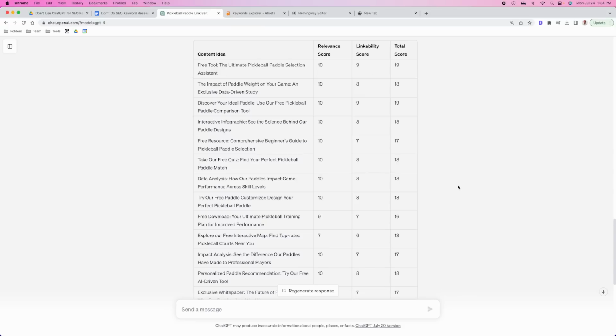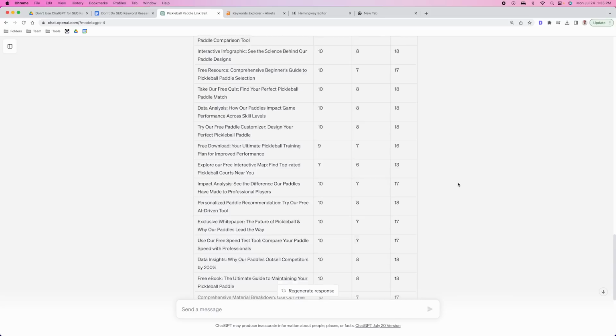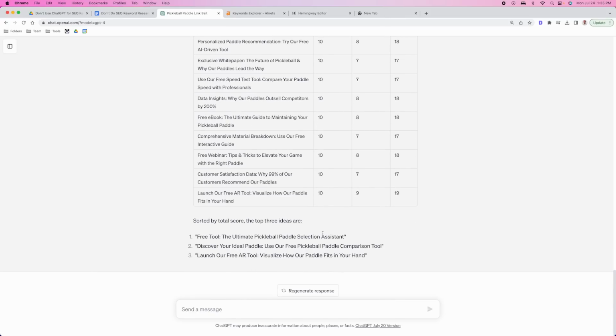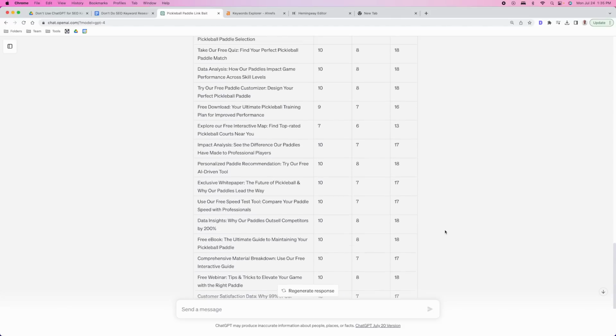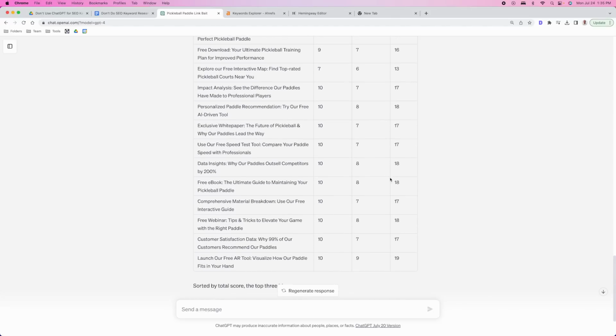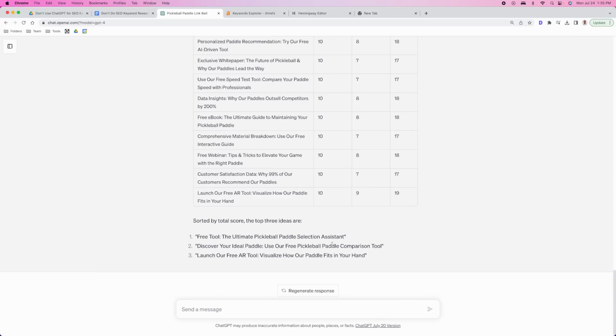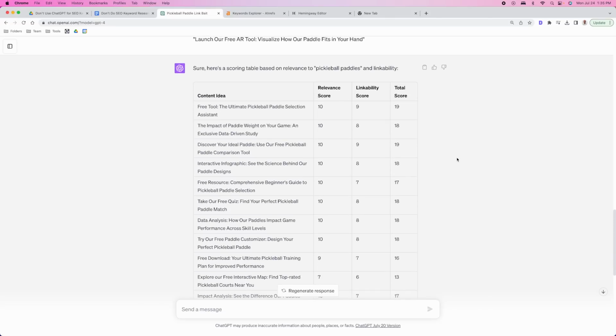Now, this is not 100% accurate. It's just guessing based on the data that it has. But what I found is that I tend to agree with a lot of the scoring that it gives, just from a manual analysis. So when we look at this, at the end, it will tell you that based on this data, these 3 are the best that it would recommend. And now all you would have to do is you just go out and create these particular assets. And the cool part is you can use ChatGPT to create these assets for you. So you could actually have it create the HTML, the CSS, and the JavaScript, or even Python if you need it to actually create these assets if that's necessary. Once again, a very powerful way to use this tool for keyword research or for finding link bait, which is just a subset of keyword research.